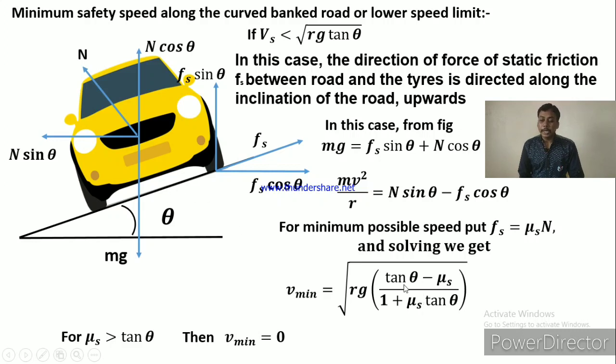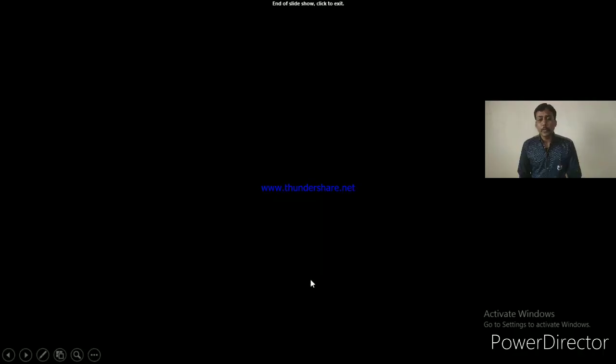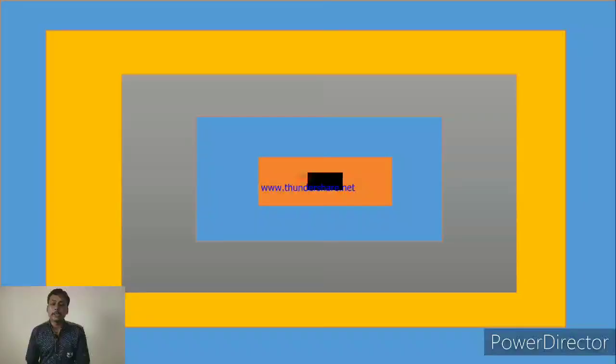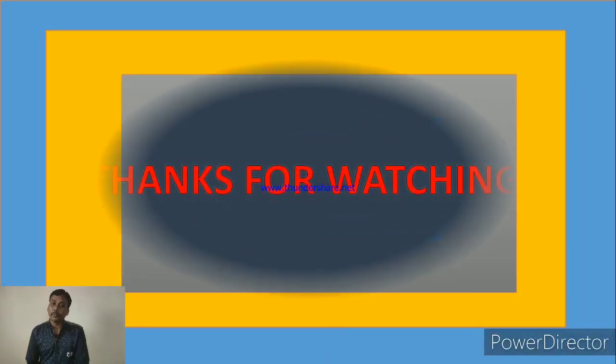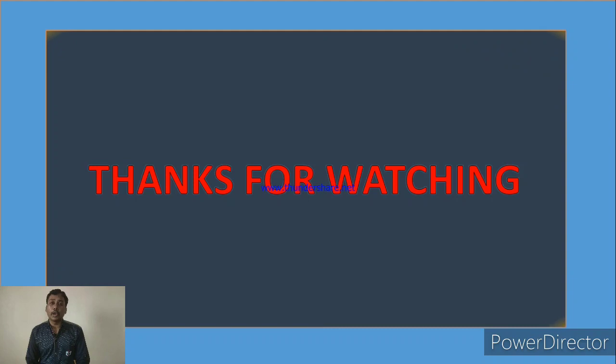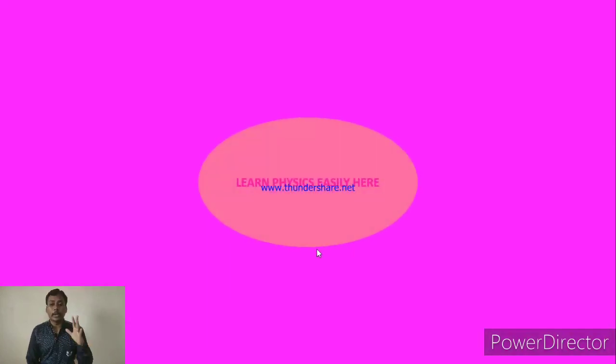So if we rearrange this V max and V minimum, if we put mu s as 0, we get under root rg tan theta, that is the safest speed. If we put theta equal to 0, we get under root mu rg, that is the speed limit for a horizontal road. So I hope students you understand these three concepts: speed limit, angle of banking, and necessity of banking of road. All these concepts you understand.